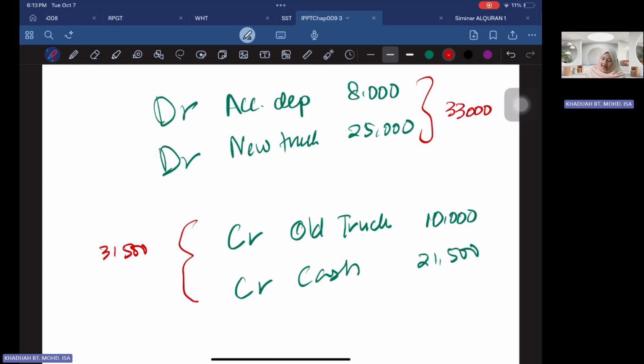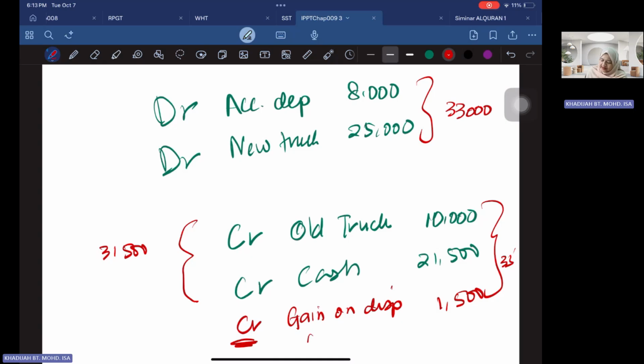31,500. So I have to add another credit. How much do I have to add? I have to add another 1,500. Then only it becomes 33,000. So this 1,500 again is a credit entry. So you know that this one is what we call gain on disposal. How do you know it's a gain? Because it's a credit. This one is a revenue.